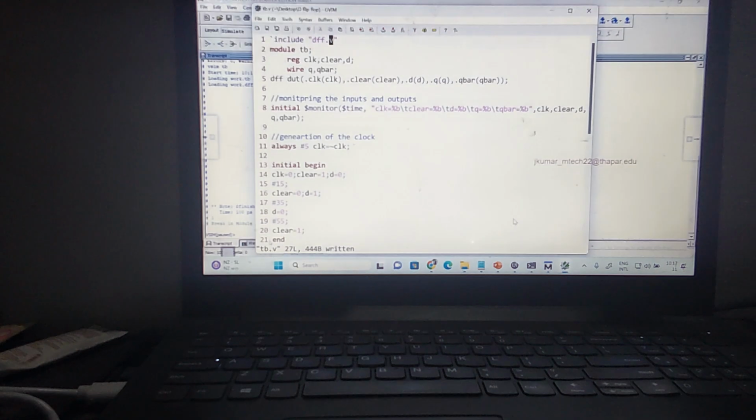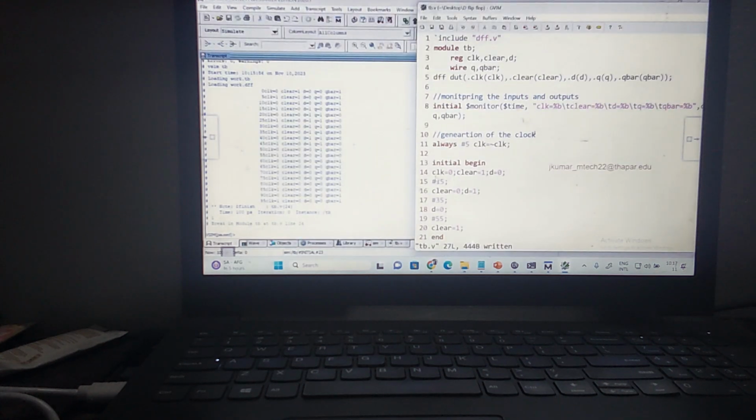This is my test bench. You can see at time t0, what am I doing? Clock is equal to 0, clear is equal to 1, d is equal to 0, up to timestamp 15. My clear is equal to 1. You understand? This is timestamp 0, this is 5, this is 10. Up to here clear is equal to 1, then q is equal to 0 only. Now coming to time 15.